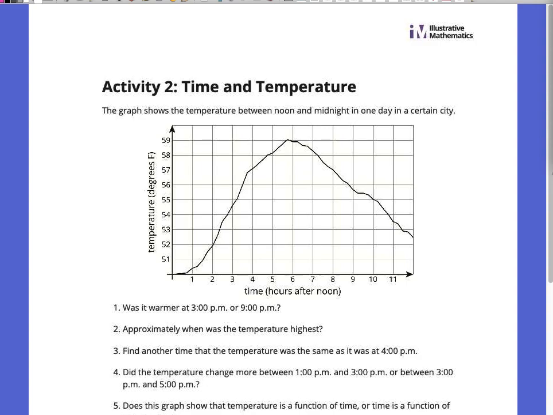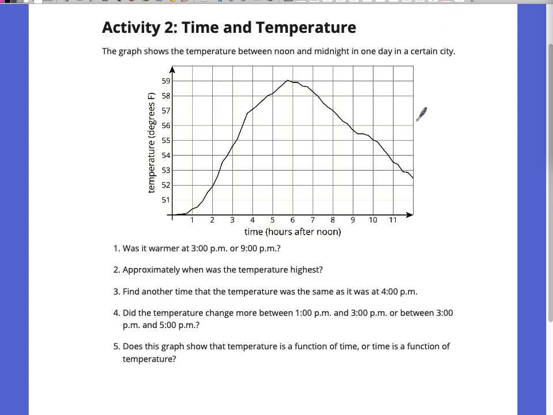Approximately when was the temperature the highest? At about what time? I see some folks kind of rounding it. Some others are trying to pinpoint it a little more exactly. I would say let's get our answer as close as we can to the correct time. And so some of you are kind of rounding that to 6 o'clock, which would be right there. And by 6, the temperature had come down just a little bit from the highest point.